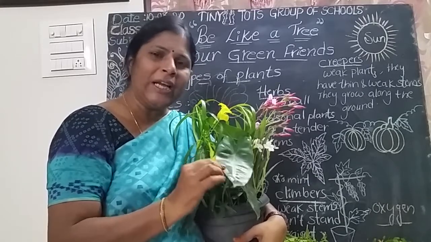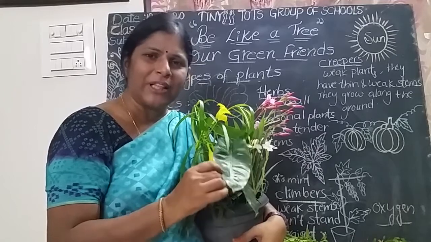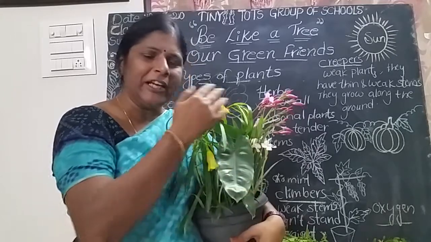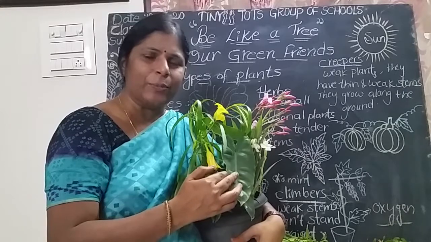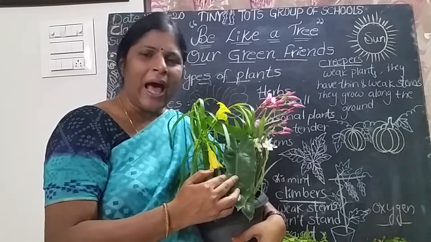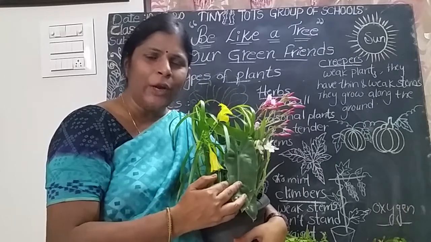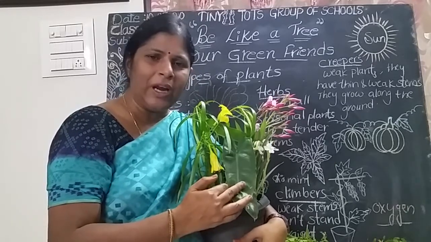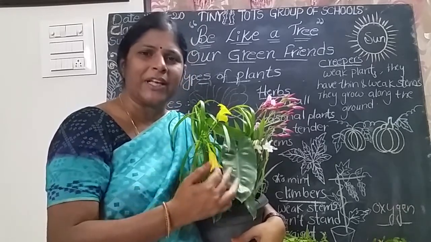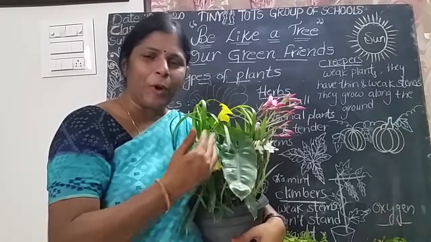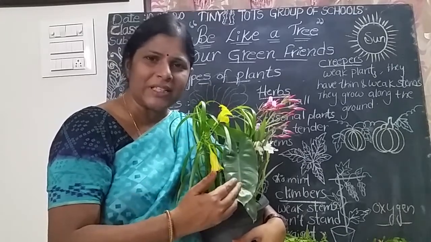Only green leaves prepare the food for the plants. So all green plants use sunlight from the sun, and carbon dioxide from the air, water from the soil. With the help of chlorophyll, all green plants prepare their own food. That process is called photosynthesis.